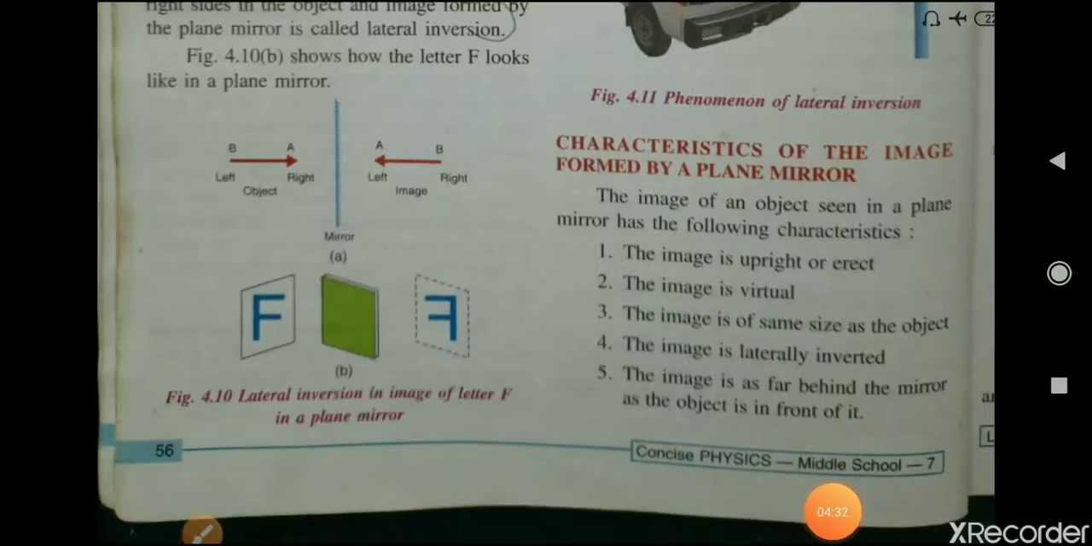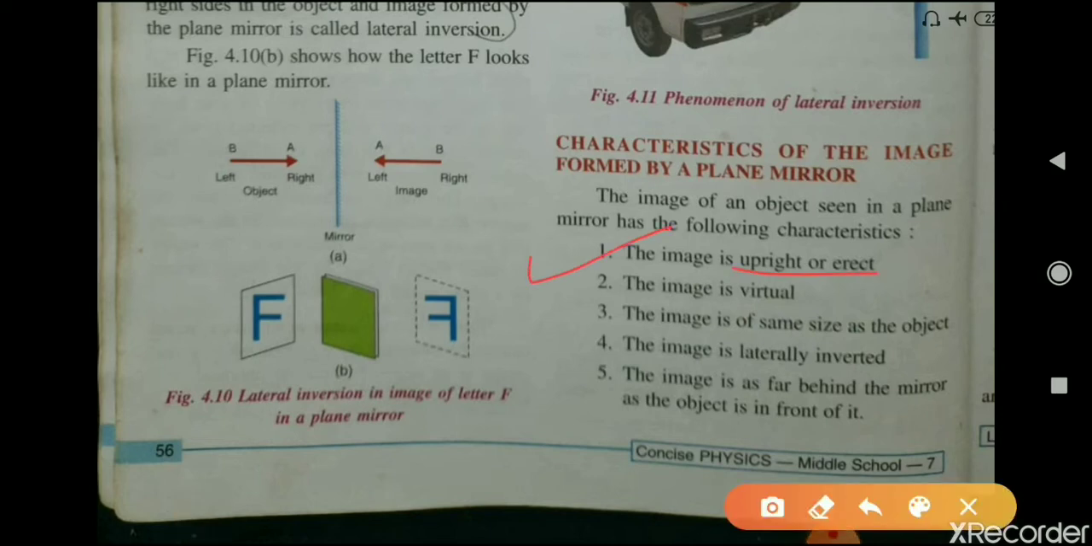Now, characteristics of the image formed by a plane mirror. What are the characteristics of the image? The image formed by the plane mirror is always upright or erect. The image is virtual, means we cannot obtain that image on a screen. It is of the same size as the object. It is laterally inverted, which we have studied now also. Lateral inversion can be seen. Fifth, the image is as far behind the mirror as the object is in front of it.